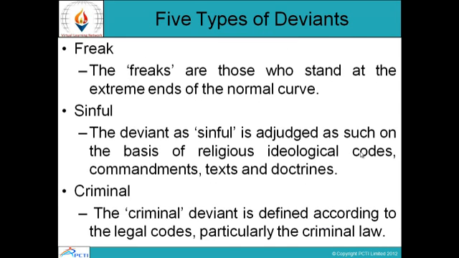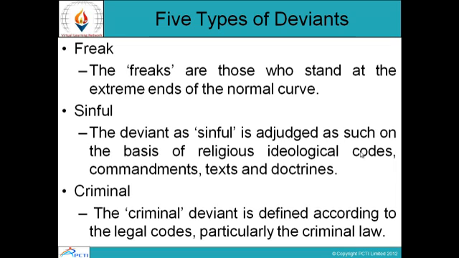Five types of deviance. Freak. The freaks are those who stand at the extreme ends of the normal curve. Sinful. The deviant as sinful is adjudged as such on the basis of religious ideological codes, commandments, texts, and doctrines.